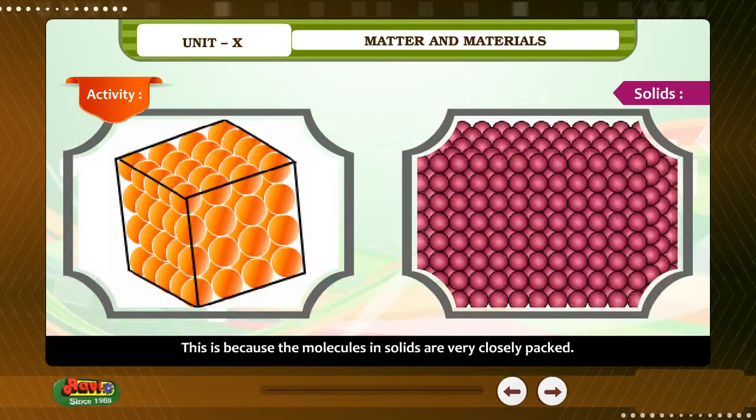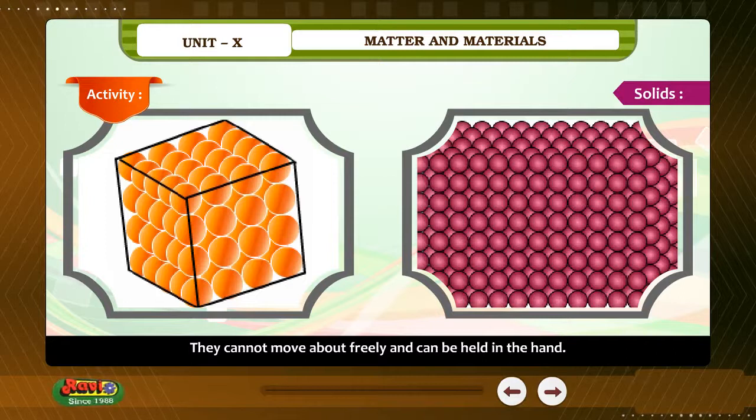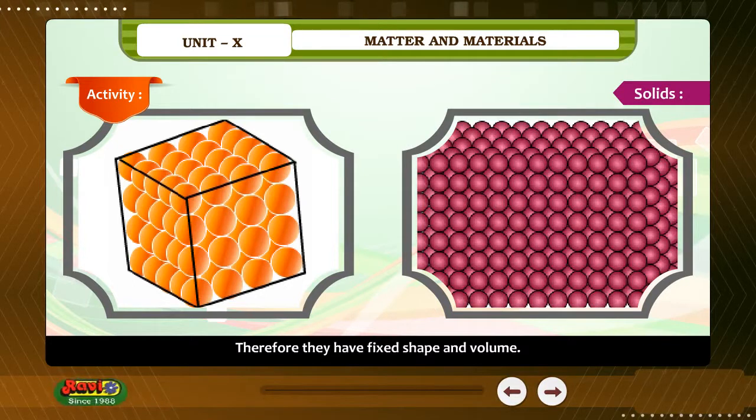This is because the molecules in solids are very closely packed. They cannot move about freely and can be held in the hand. Therefore, they have fixed shape and volume.